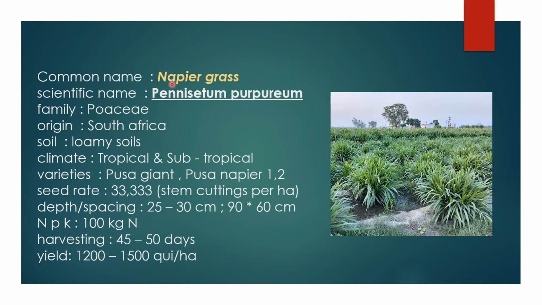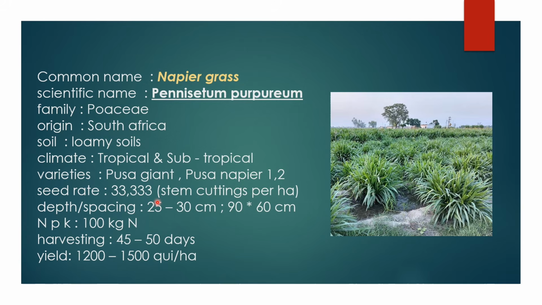And the last forage crop is Napier grass. The scientific name of Napier grass is Pennisetum purpureum, and the family is Poaceae. The origin is South Africa, and the soil required is loamy soil. The climate is tropical and subtropical, requiring 25 to 35 degrees Celsius. The varieties of Napier grass are Pusa Giant, Pusa Napier 1 and Pusa Napier 2. For the seed rate, we mainly use stem cuttings. After the maturity of the stem, we have to cut the stems and plant them in the main field.